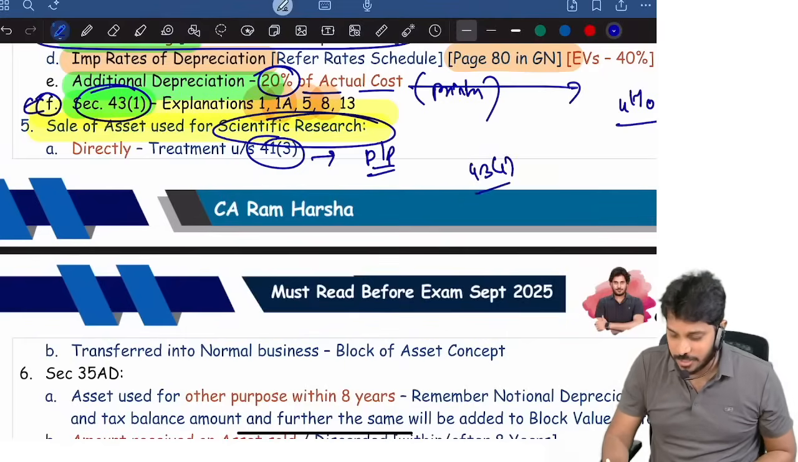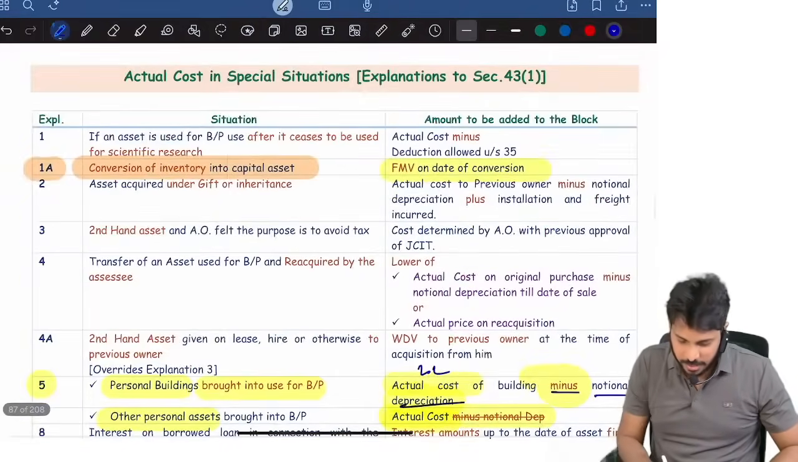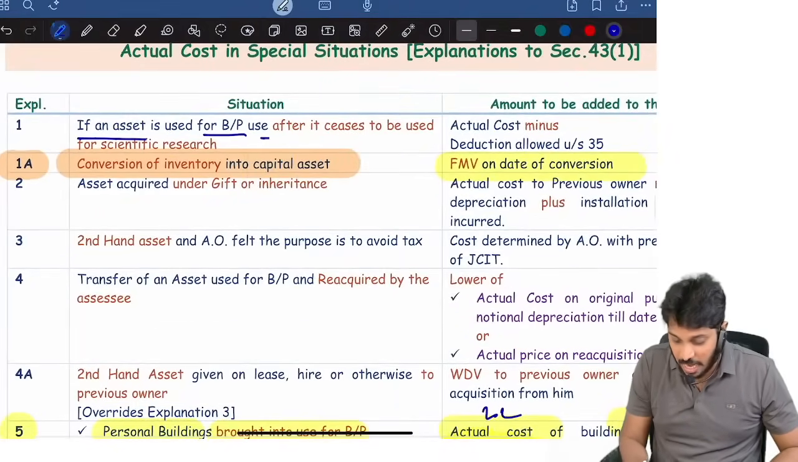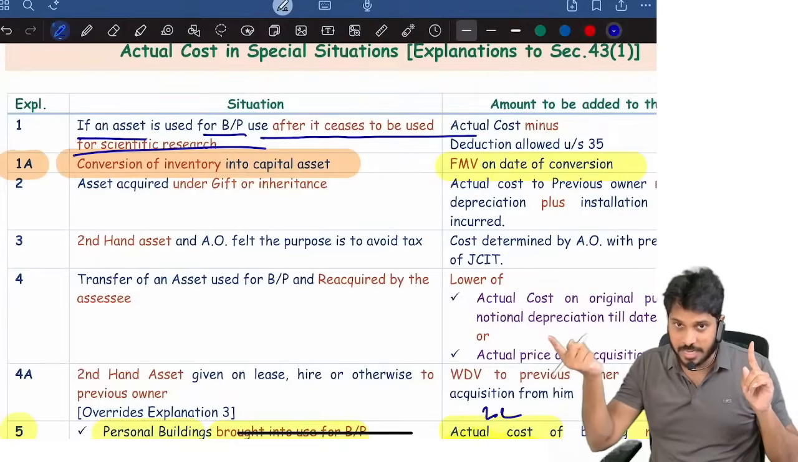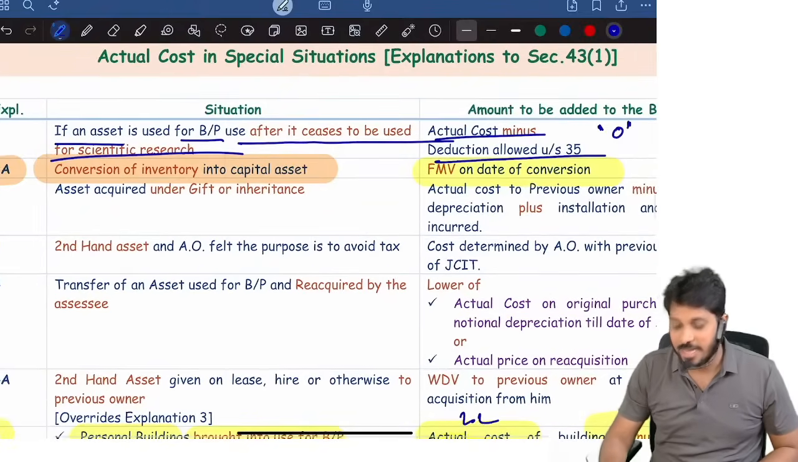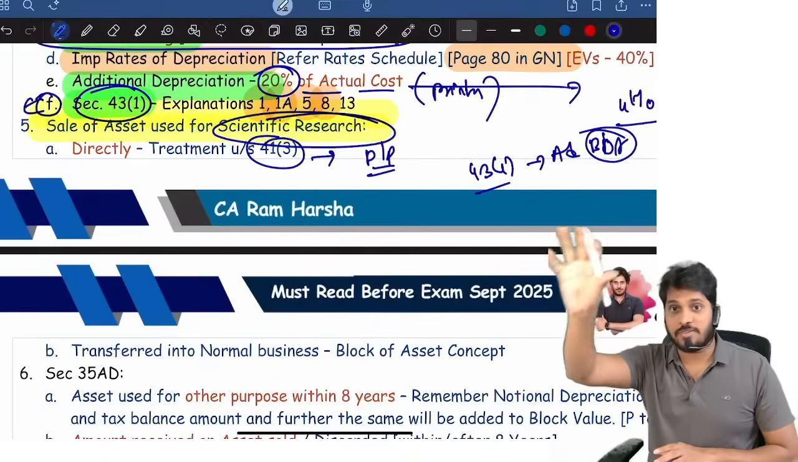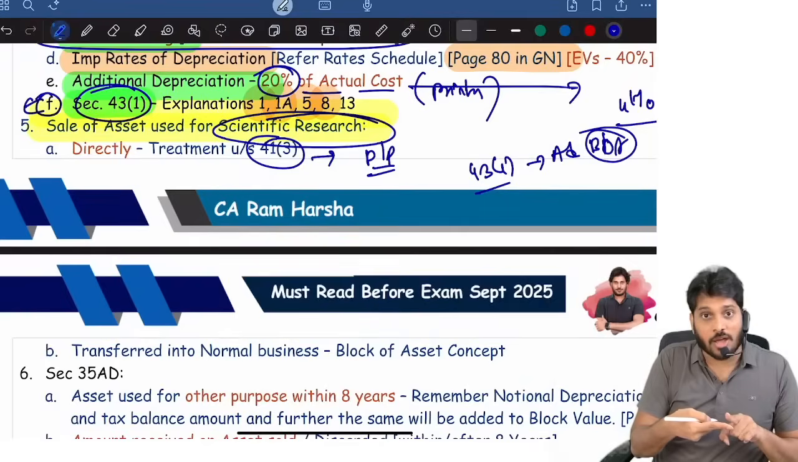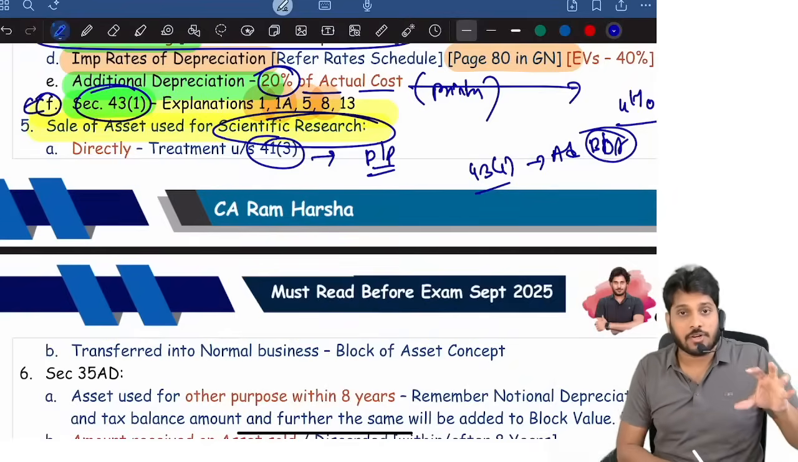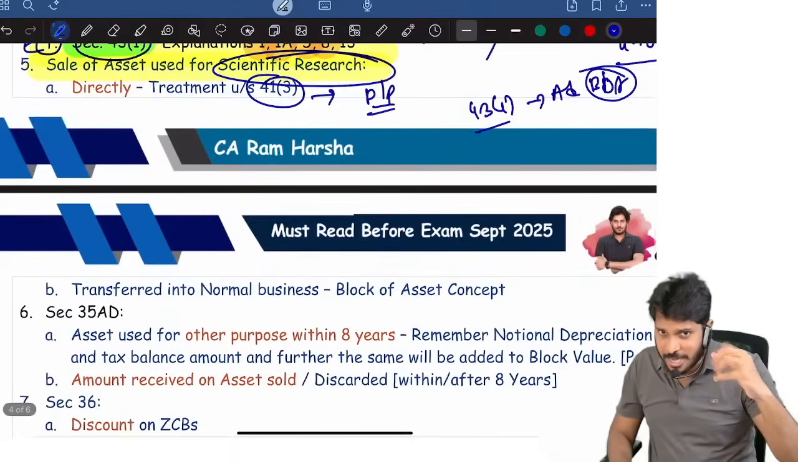Then under 43 subsection 1, you need to add it into the block of assets. At what price? See Explanation 1: if an asset is originally used for scientific research, and later you are bringing it to normal business, then actual cost minus deduction under 35, generally the value will be nil. That's it. If you are directly selling, whatever amount you are getting is deemed profit. If you bring it into the block and then sell it from the block, as part of a block transfer, that treatment will apply. I hope you are able to recollect all these points.